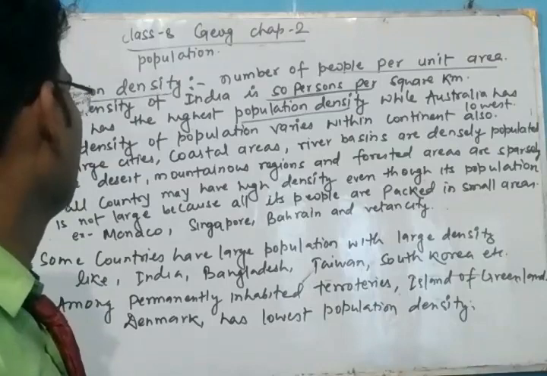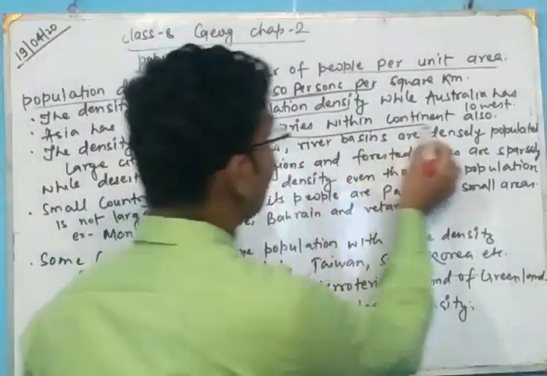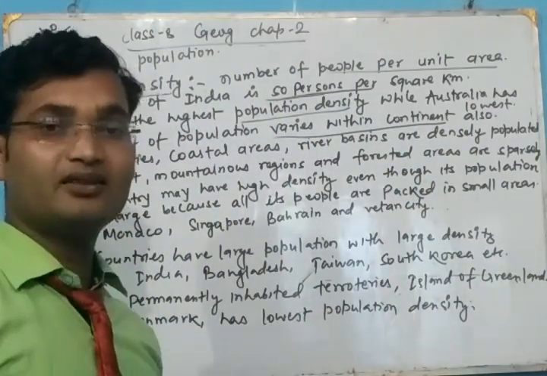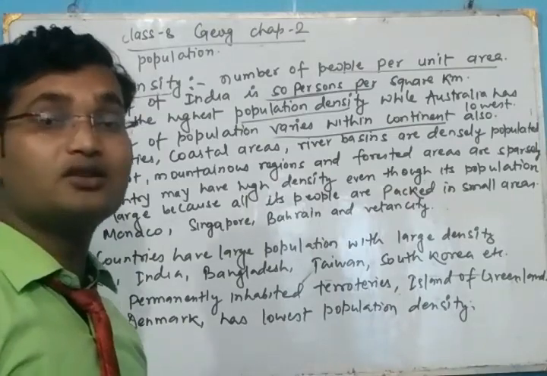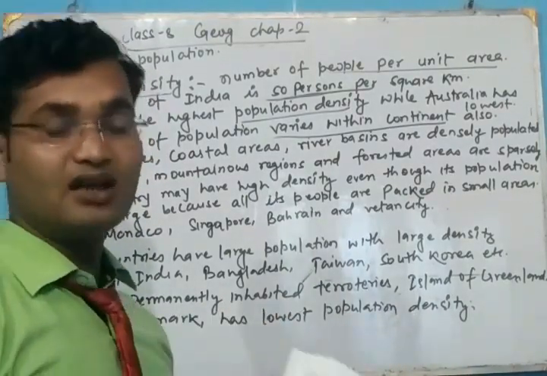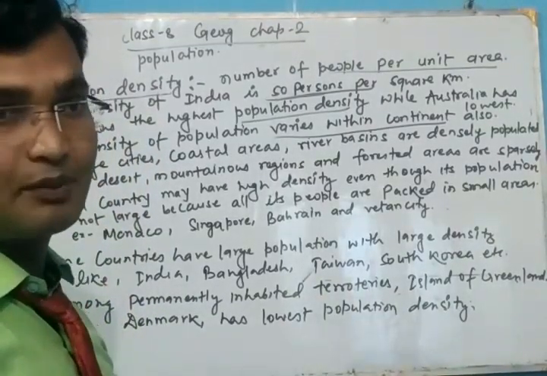Okay. Now the density of the population varies within a continent also. Means in one continent the population density is not even. Means some areas have a large population density and some areas have a very less population density.